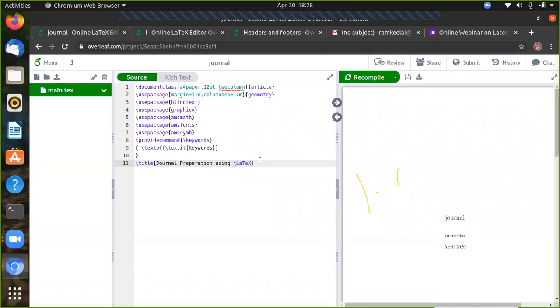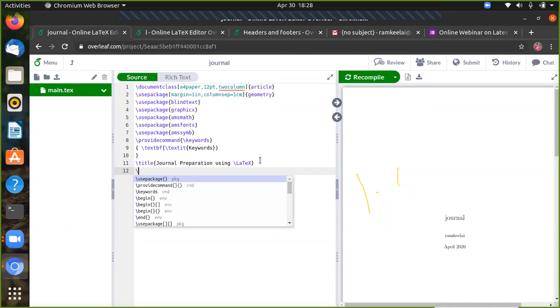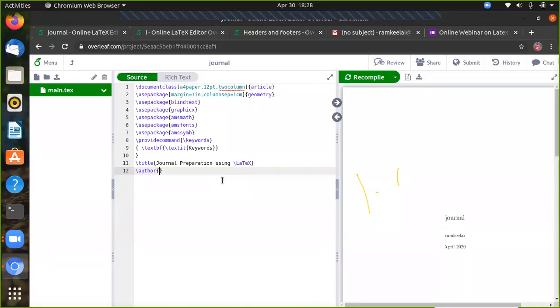This is a simple one. After the title information we must give the author information. The default command is \author. You can use the \author command for giving the author information. So for the author information, you have to write the first author.